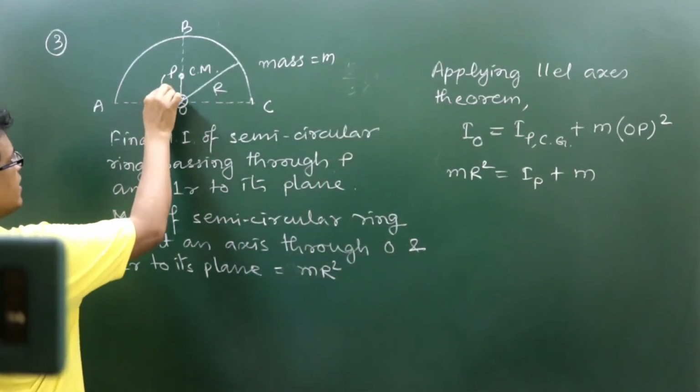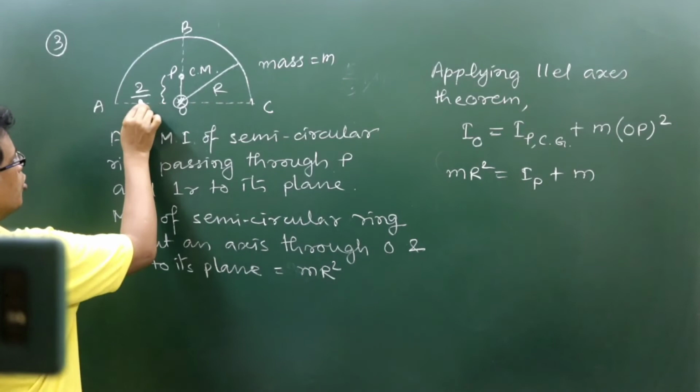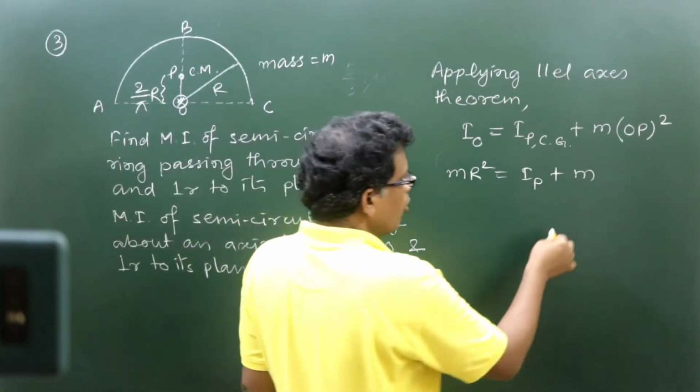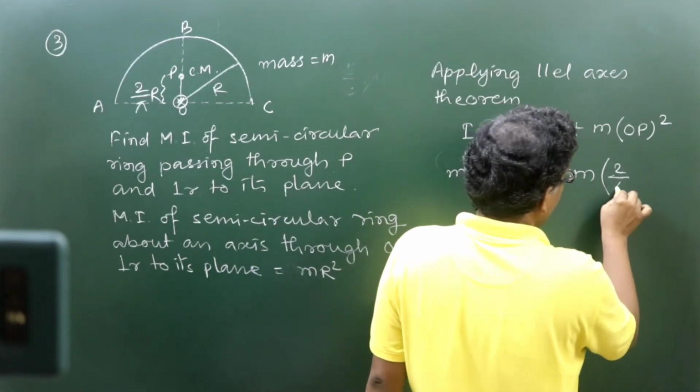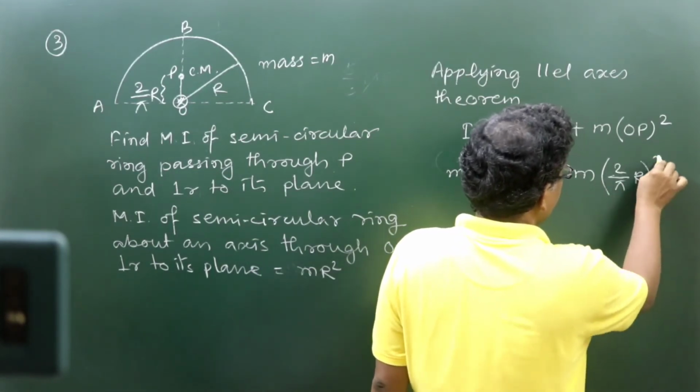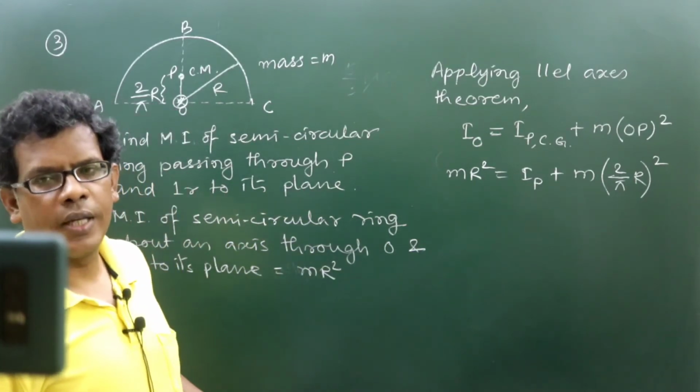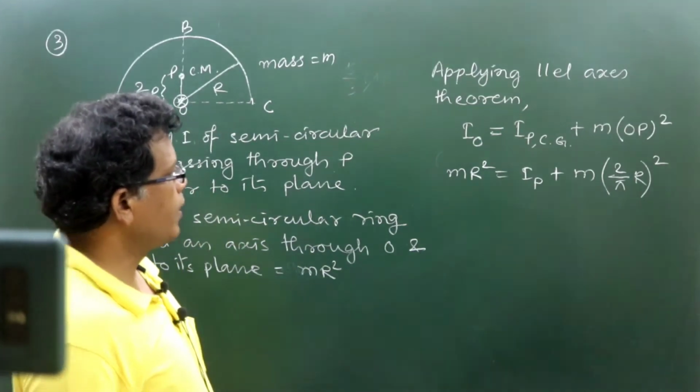This distance OP is 2 by pi times its radius, so that will be the distance of separation between O and P.